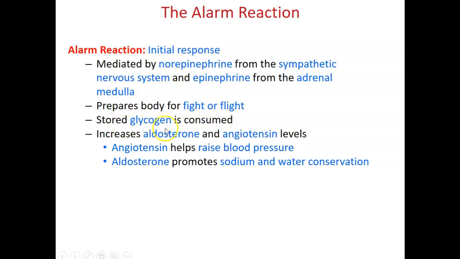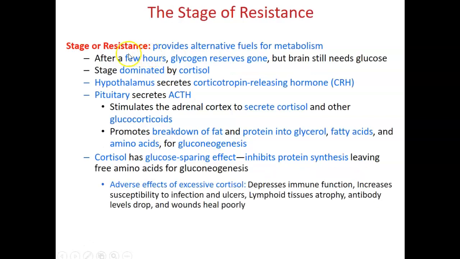The stored glycogen will be consumed and turned into glucose. Aldosterone and angiotensin levels will go up. Angiotensin will help raise blood pressure. Aldosterone will promote sodium and water conservation. Later, the body will develop into the resistance stage. It will provide alternative fuels for metabolism.